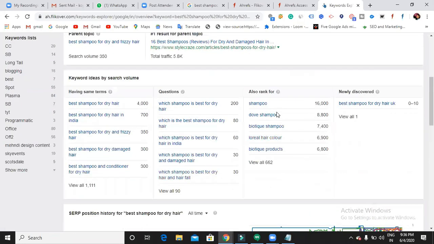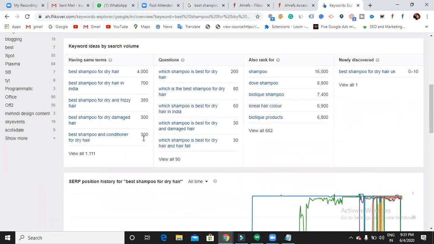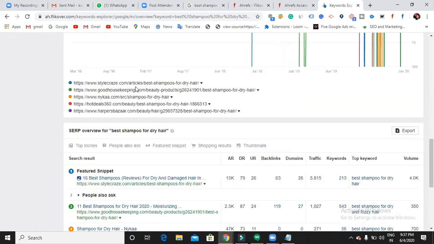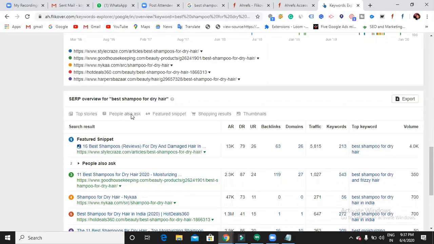So now I can find out for which keyword the volume is high. For this keyword the volume is very high, so now I can happily use it. For this keyword the search volume is very low. It's up to you again. Now here it shows you what websites are coming on top for this keyword: Style Crazy, Good Housekeeping, and then Nykaa, hotdeal.com, harpersbrothers.com.